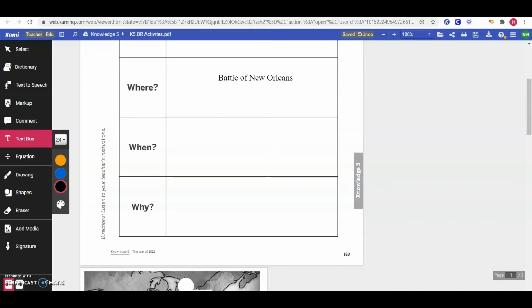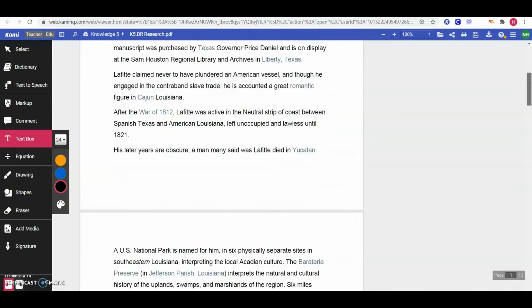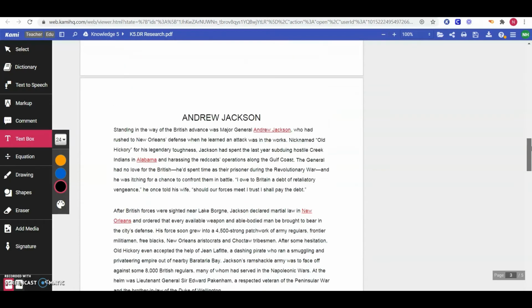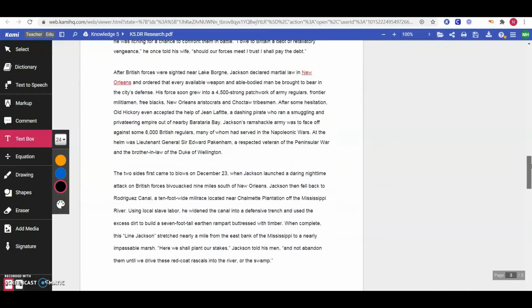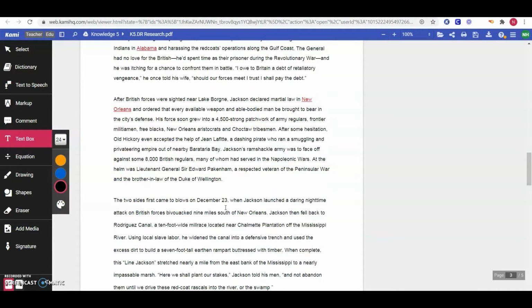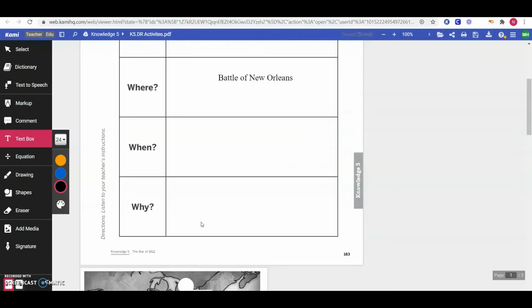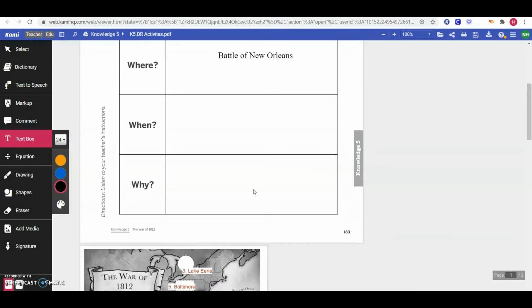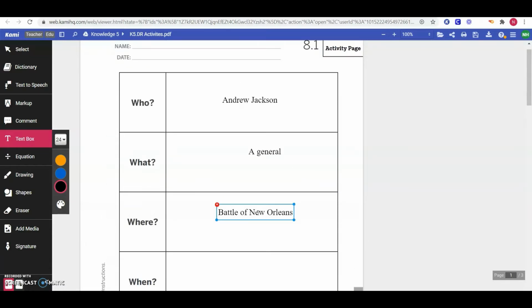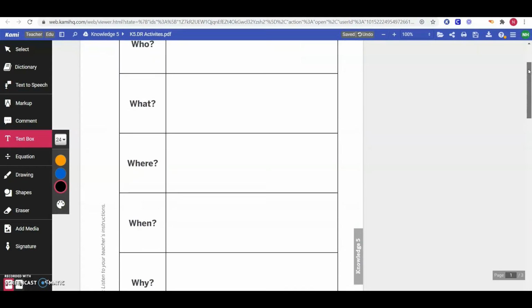When? I'm going to have to look back at my research because I don't remember when the Battle of New Orleans took place exactly. We'll see if it says on December 23rd in 1815. And why? Why was Andrew Jackson important? And why was the role that he played in the Battle of New Orleans important? You'll answer all 5 of those questions with whatever event or person you have decided to research.